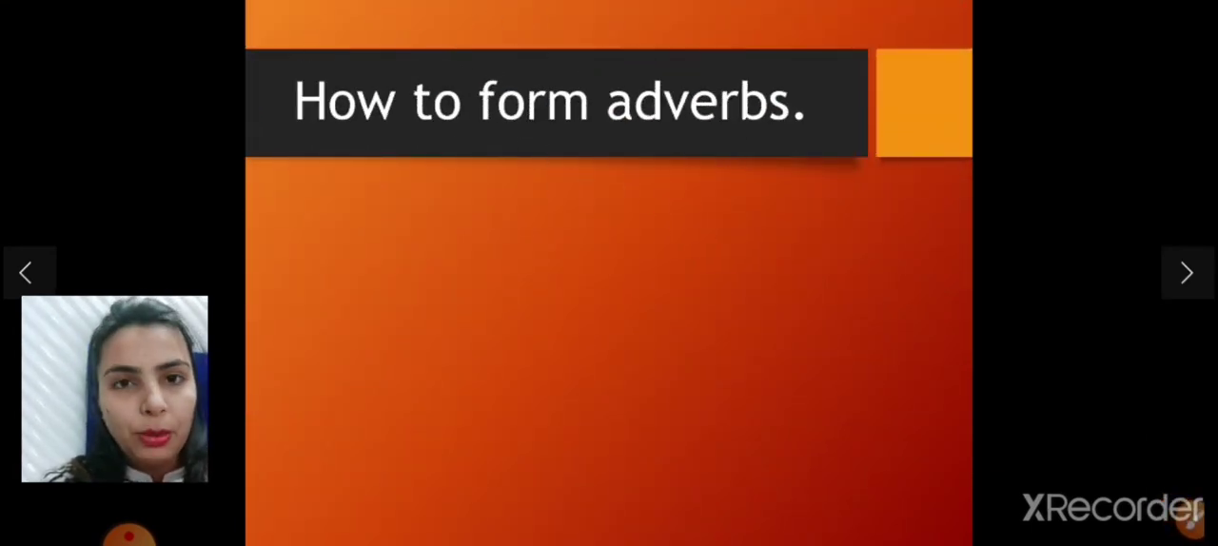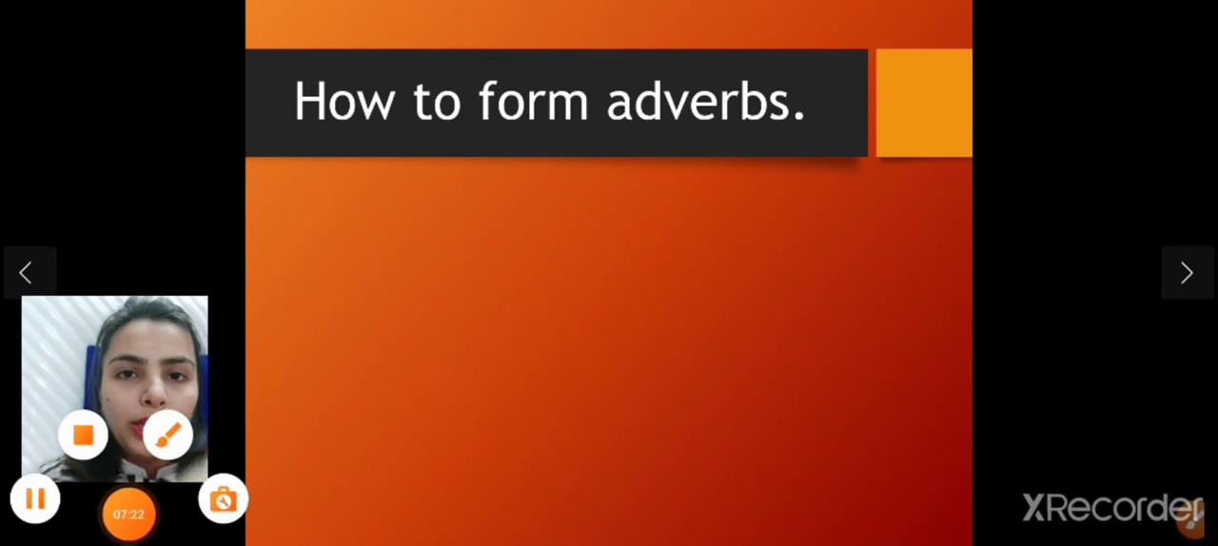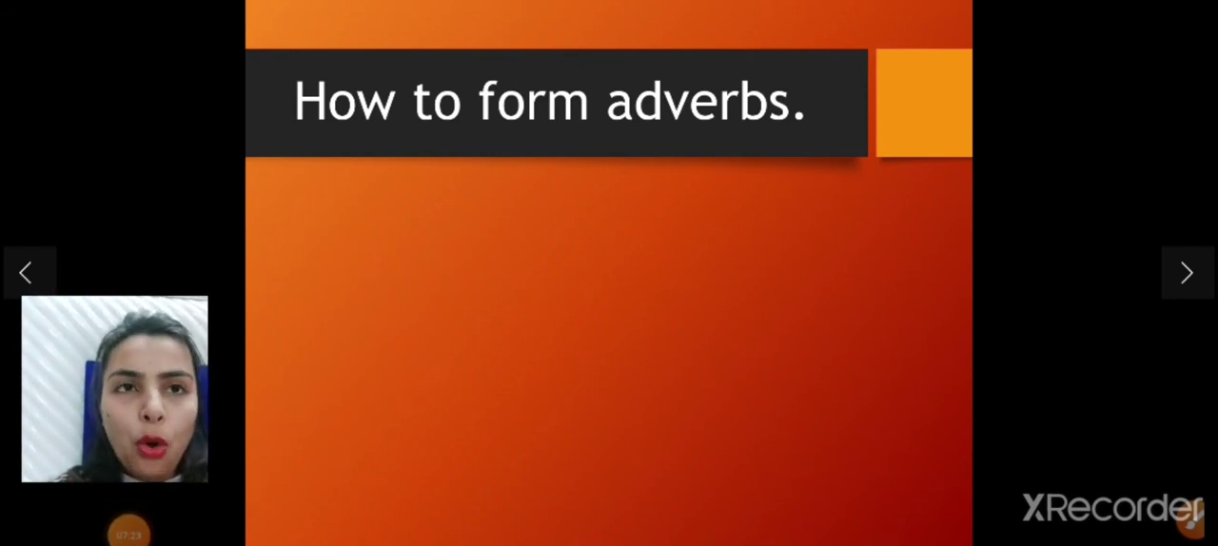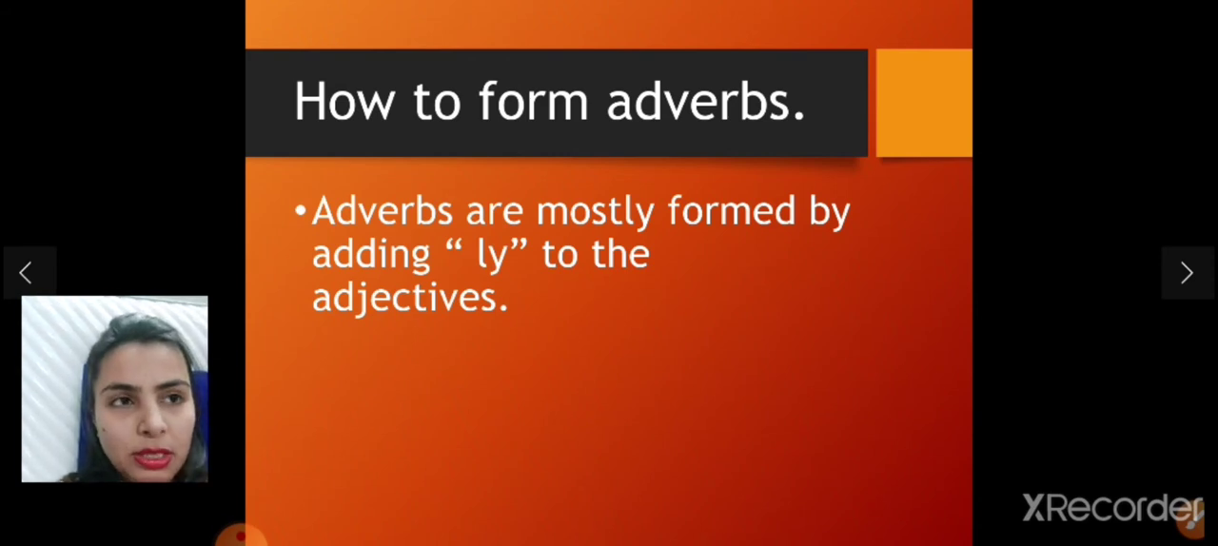How to form adverbs. Now what we are going to study is how we form the adverbs. Adverbs are mostly formed by adding ly to adjectives. Whenever we add ly to any adjective, it becomes an adverb. See how?